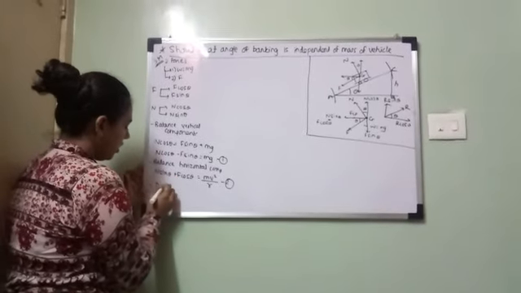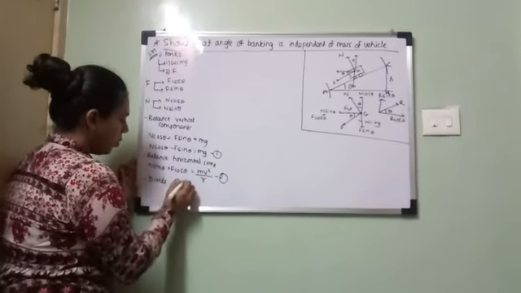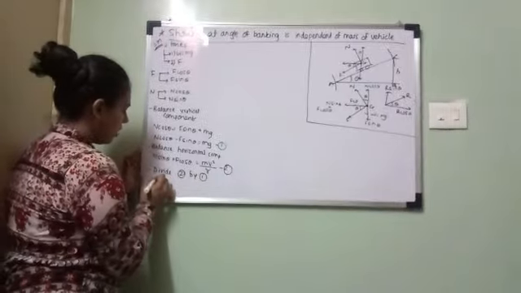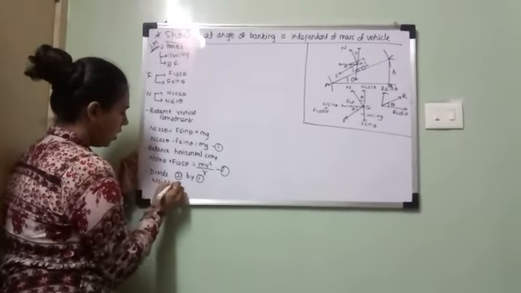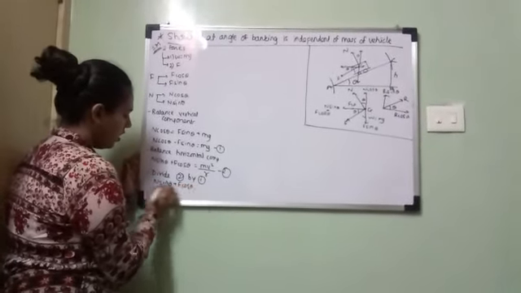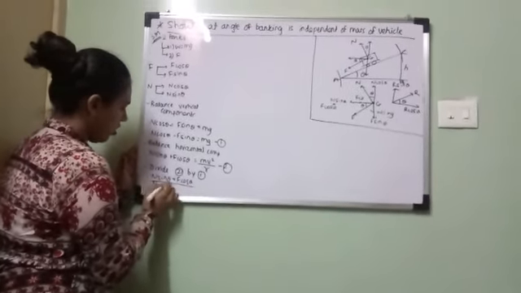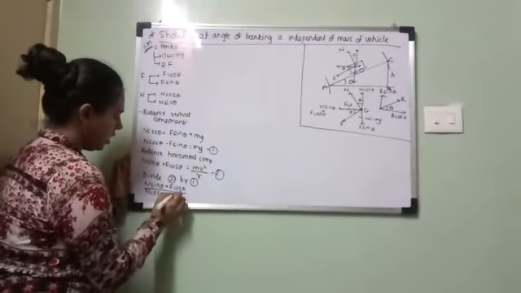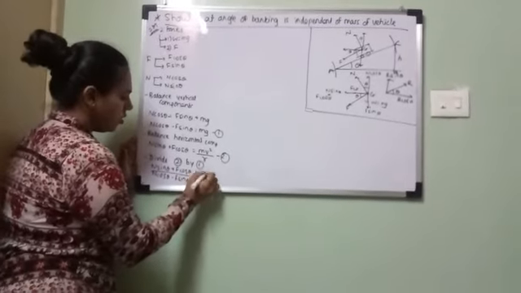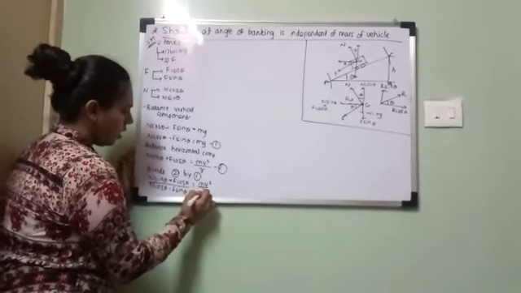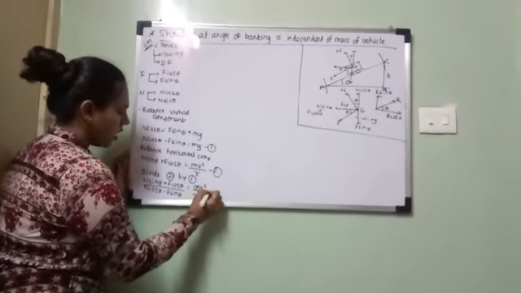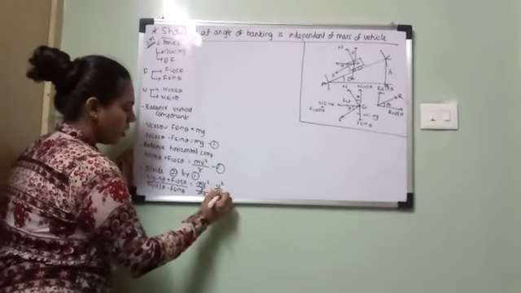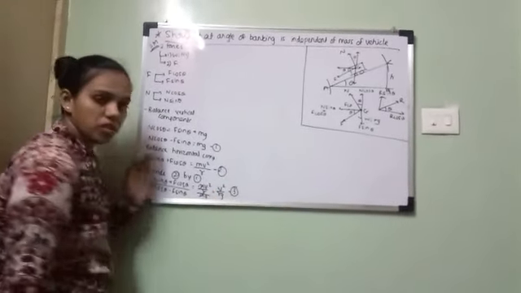Next step, divide 2 by 1. So N sin theta plus F cos theta divided by N cos theta minus F sin theta is equal to mv square upon r upon mg. So m will get cancelled out, which is v square upon rg. Let this be equation number 3.